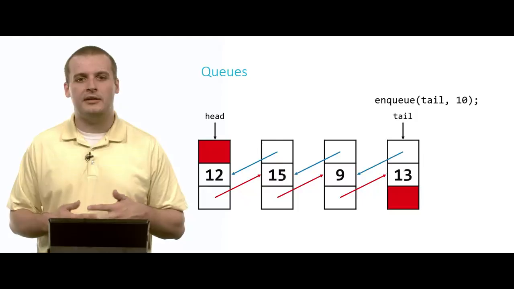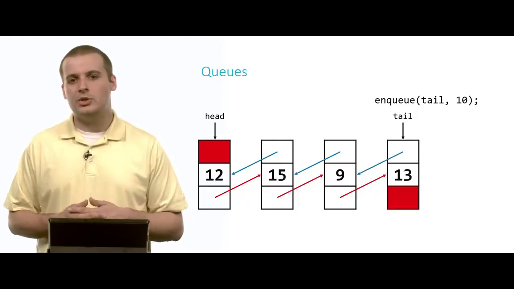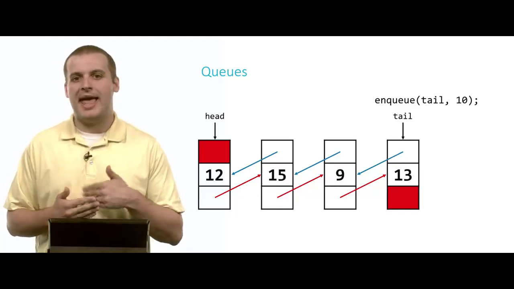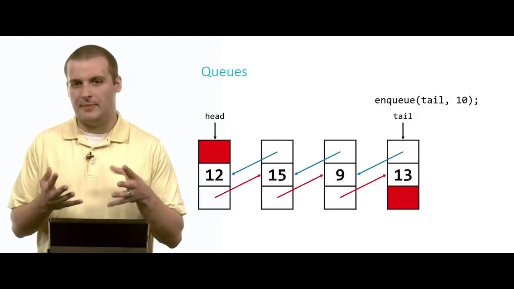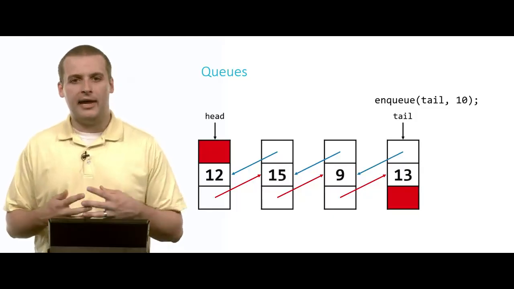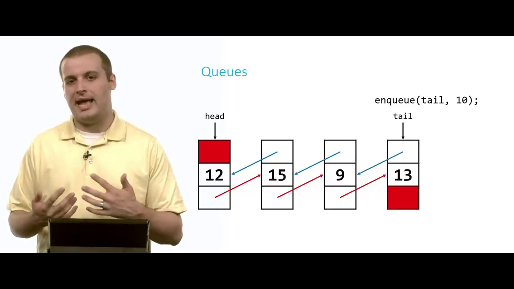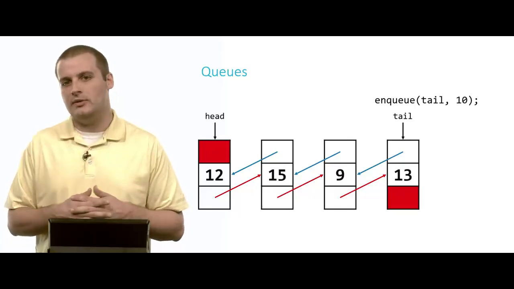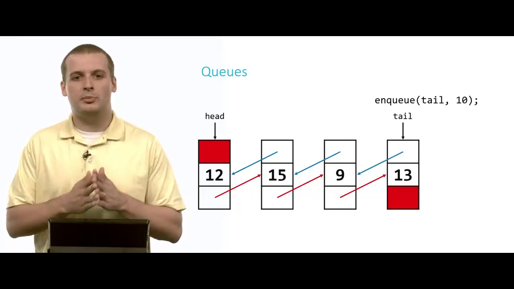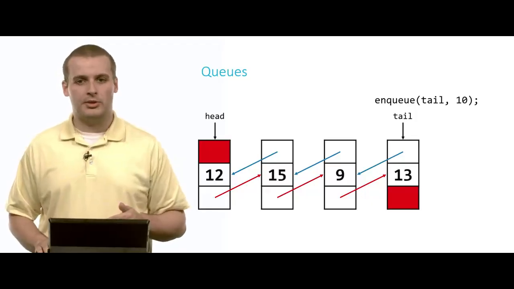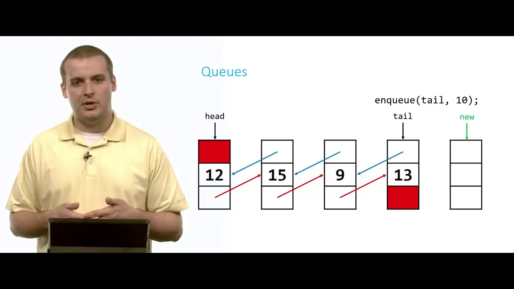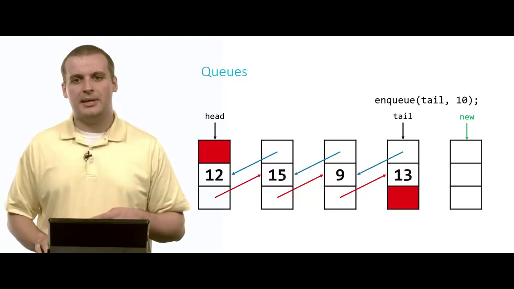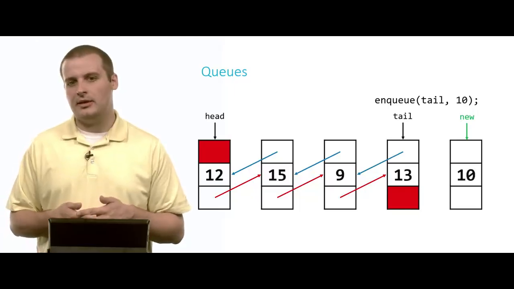We want to add the element 10 to the end of this queue. So the oldest element here is represented by head. That's the first thing we put into this hypothetical queue here. And tail, 13, is the most recently added element. And so if we want to enqueue 10 into this queue, we want to put it after 13. And so we're going to dynamically allocate space for a new node and check for null to make sure we didn't have a memory failure. Then we're going to place 10 into that node.